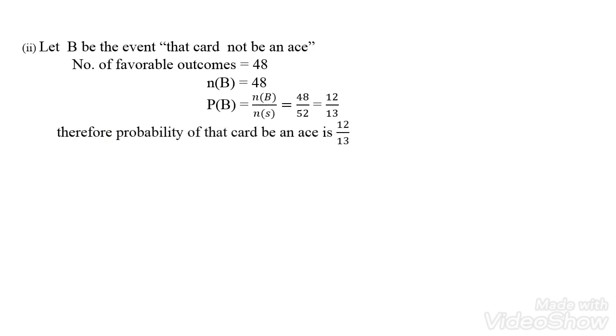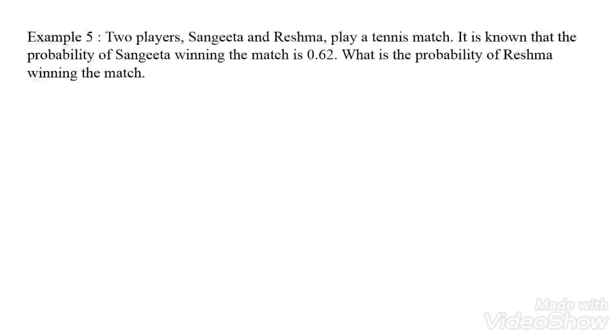Next we move on to example number 5, which is also in the same way. Here there are two players, Sangeeta and Reshma, who play a tennis match. It is known that the probability of Sangeeta winning the match is 0.62.